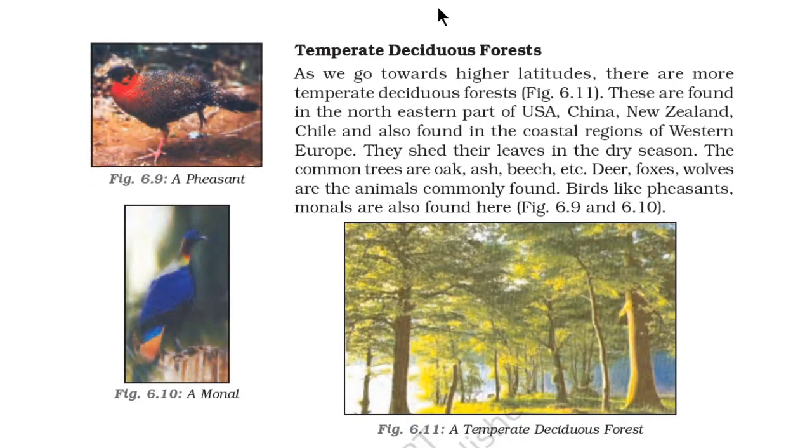They are found in the eastern part of USA, China, New Zealand, Chile, and also in the coastal regions of West Europe. They shed their leaves in the dry season. The common trees are oak, ash, beech, etc. Deer, foxes, wolves are the commonly found animals here. Birds like pheasants and monals are also found here.